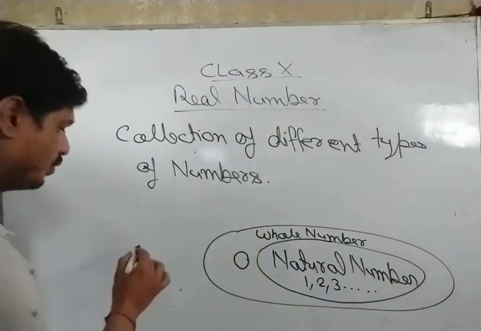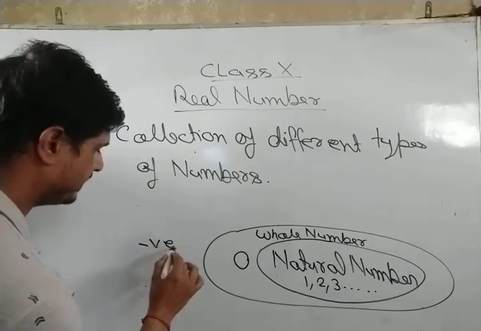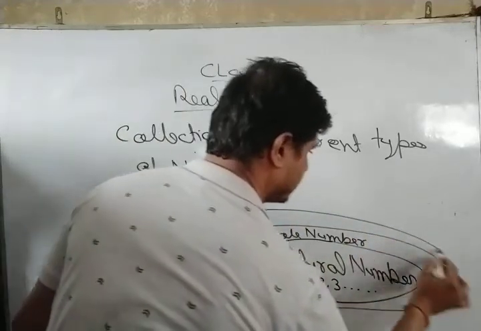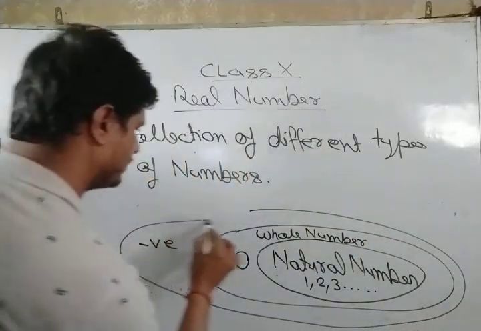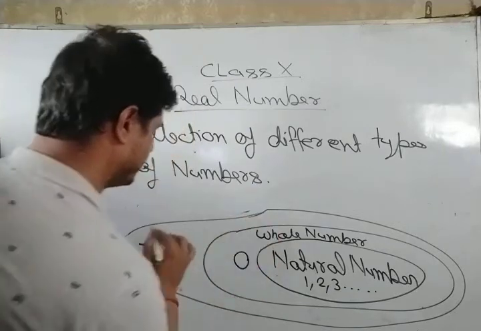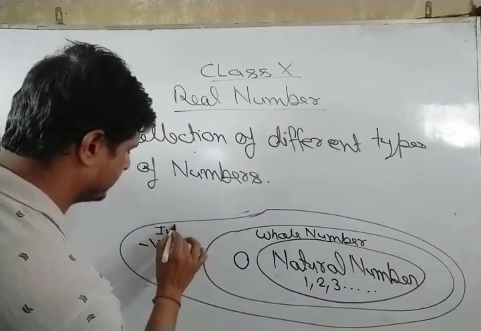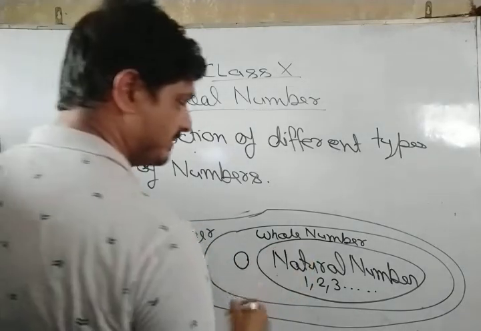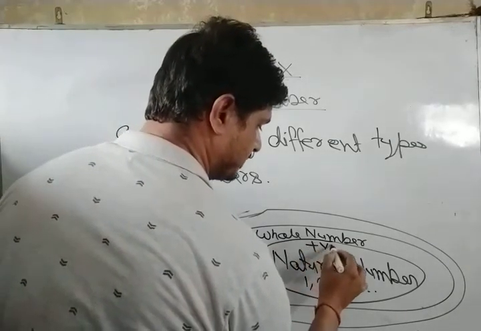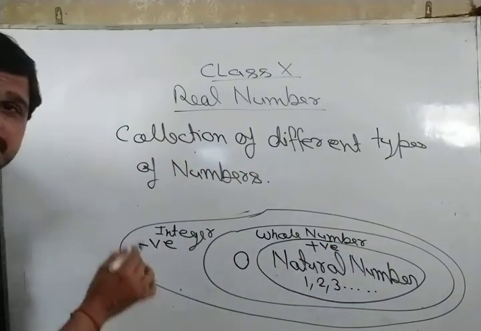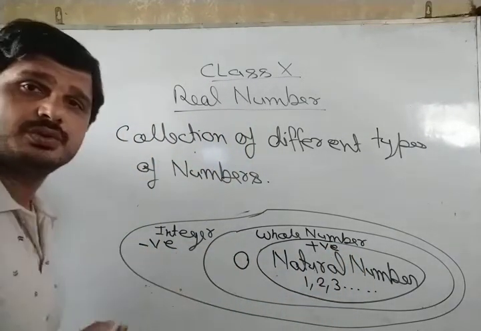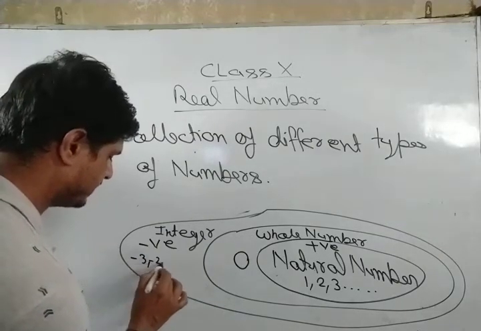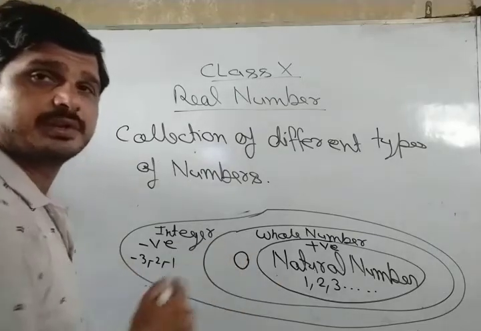If we also include negative numbers, the set we get is termed integers. Integers are positive numbers and negative numbers including 0, meaning -3, -2, -1, and so on.